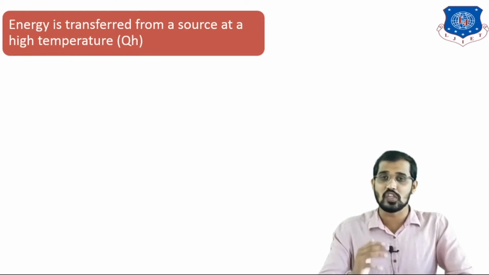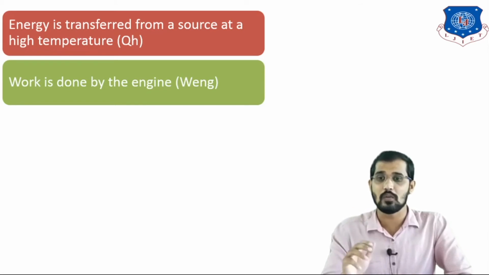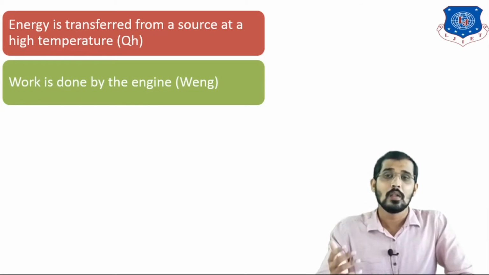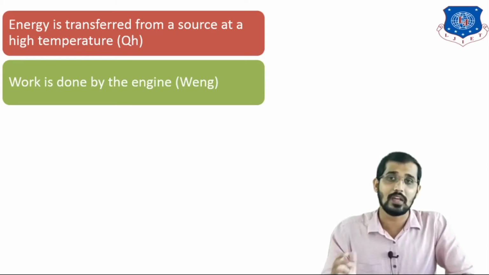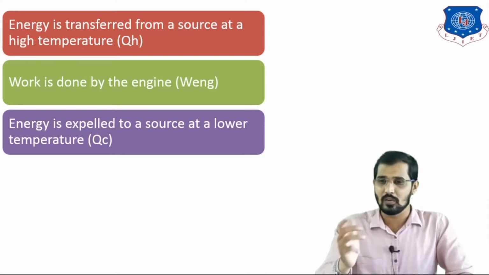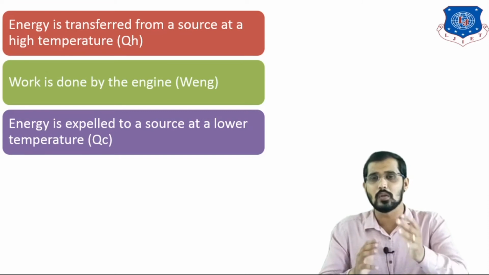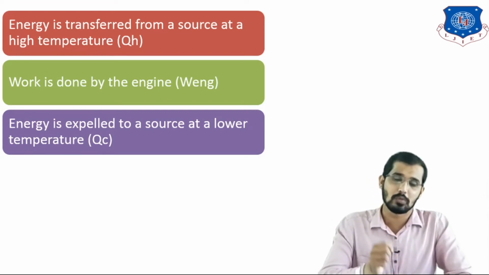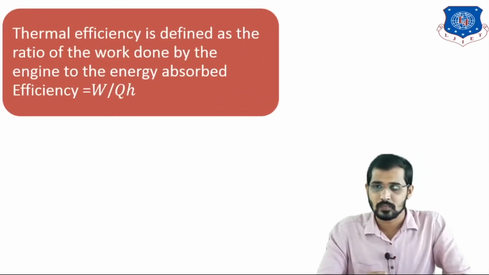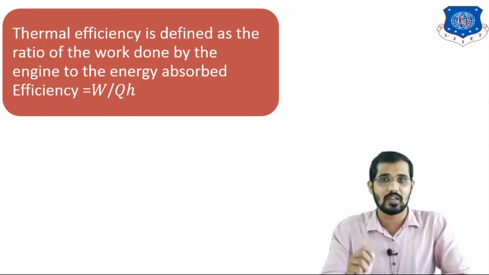I told you in a heat engine energy is transferred from the high temperature, that is nothing but QH, means heat at high temperature is QH. The work produced by the engine is nothing but W_ENG, the work produced by the heat engine. Energy is expelled to the sink at the lower temperature, means heat flows from QH to QC, expelled at the lower temperature. And this is the thermal efficiency. Based on this, a numerical can be asked for 1 mark or 2 marks in your GATE exam as well.